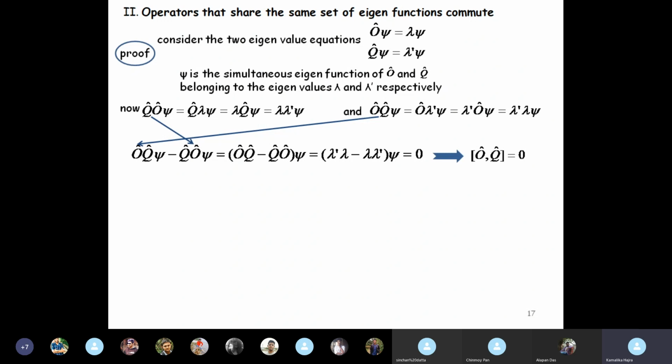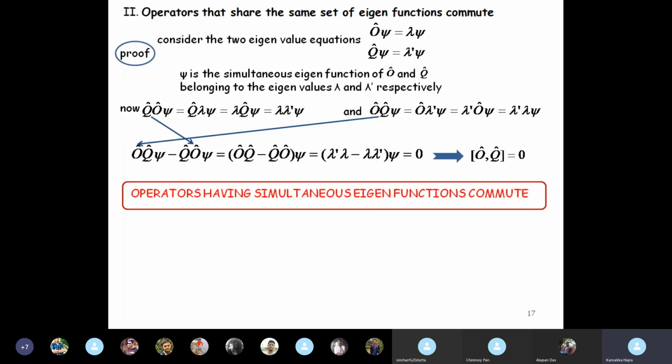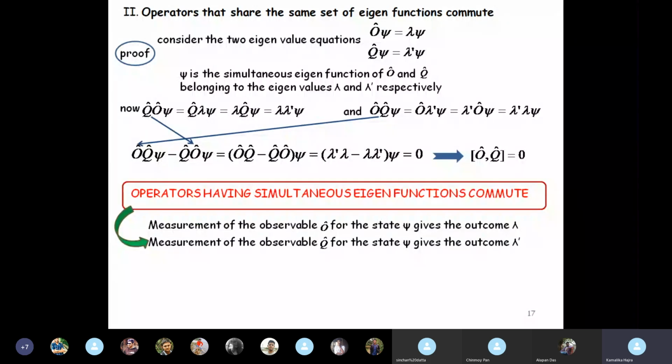So if you start with commuting operators, you get simultaneous eigenfunctions. If you start with operators having simultaneous eigenfunctions, you end up with the fact that these operators commute. So operators having simultaneous eigenfunctions commute. Once again, this gives you the same physical concept. Measurement of the observable O for the state psi gives outcome lambda.